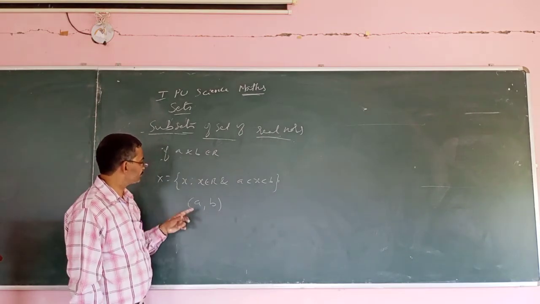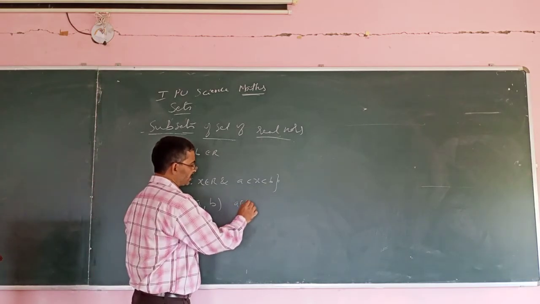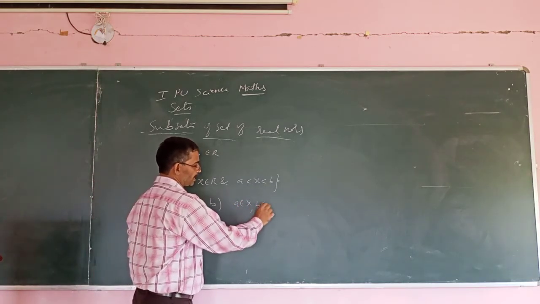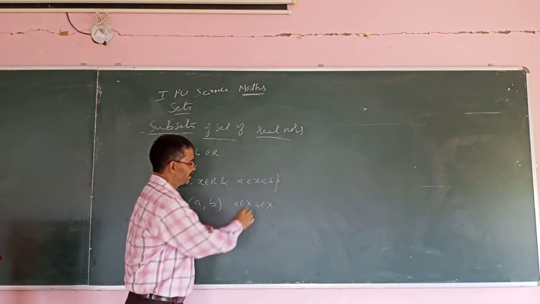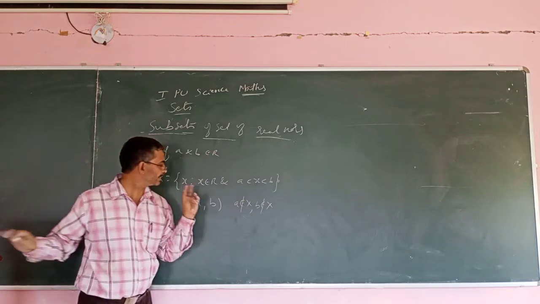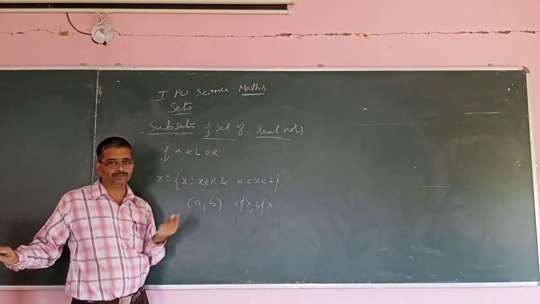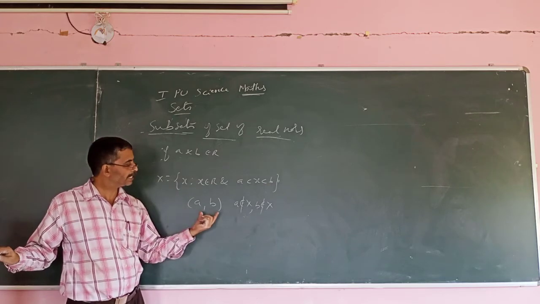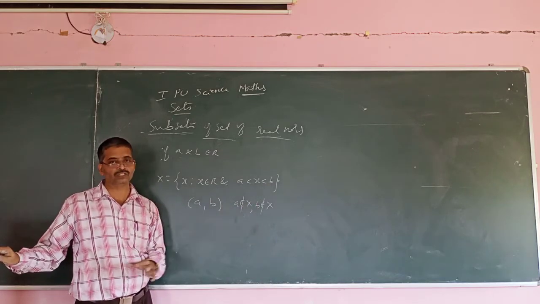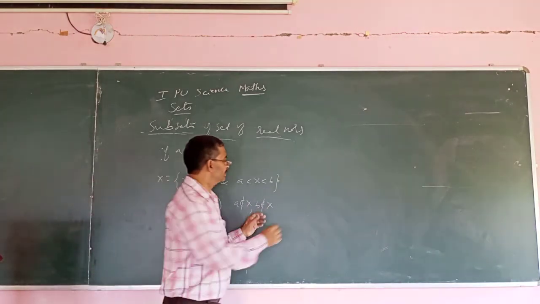Okay, this is here like this. So a doesn't belong to x. Remember, b doesn't belong to x. In this case, a doesn't belong to x. This set, because they are written within round brackets. So it means that a doesn't belong to x, b doesn't belong to x. But there may be many values. If I write 2, 3.